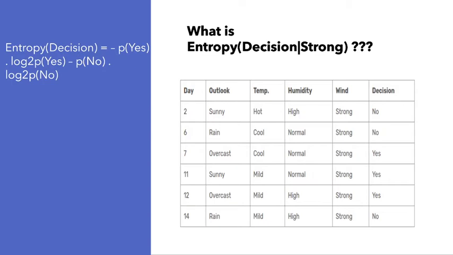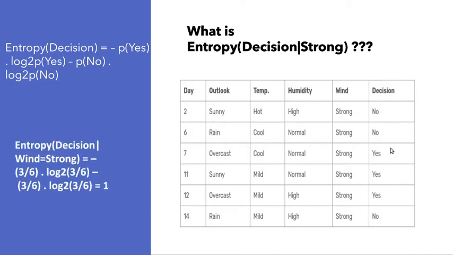Is it 1? Yeah, it's 1. Nice. So it is 1 because it's pretty obvious, right? It's 1 because there are 3 no's and 3 yeses. It's even. So obviously it will be 1.